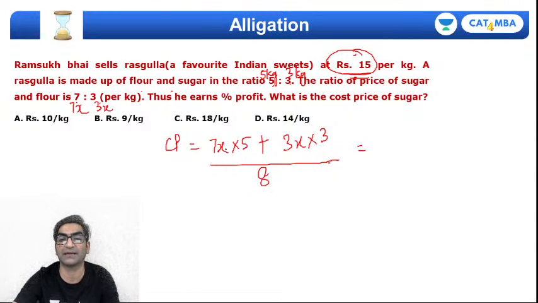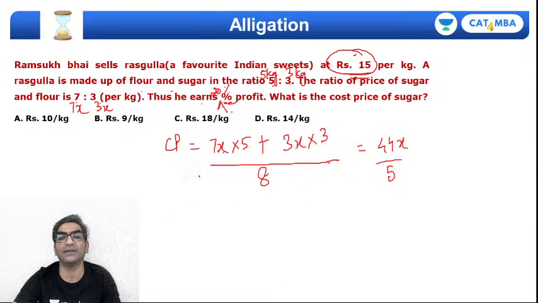So what does that get me? 7 into 5, 35. 35 plus 9 is 44x upon 8. This is my cost price. Oops, I think this part is missing. Does he earn how much profit, right? I think the typo is, it's not given. Let's say we'll assume a value. Let's say he earns 20% profit, right?